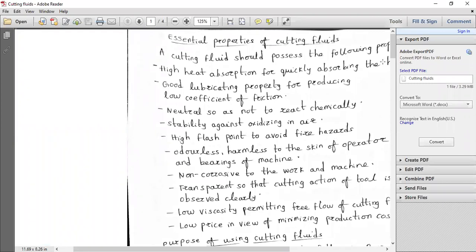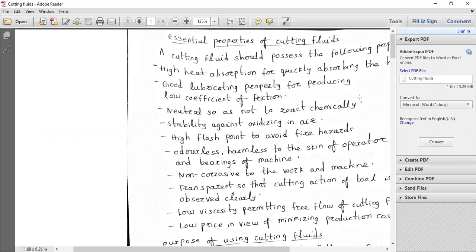You should have a good lubricating property for producing a low coefficient of friction. The lubricant should not react chemically. And it should have a high flash point in order to avoid fires, fire accidents, fire hazards. All this is there. But yesterday we have not discussed some part.